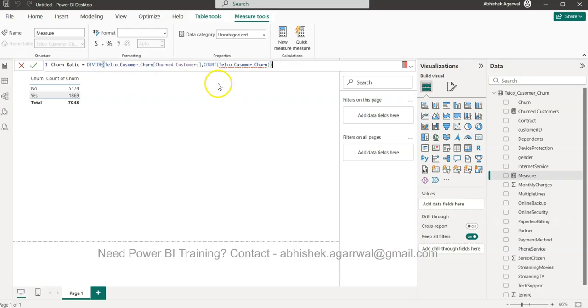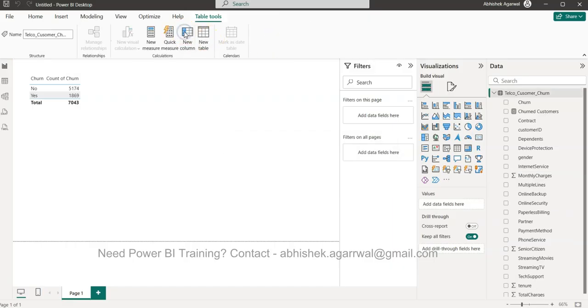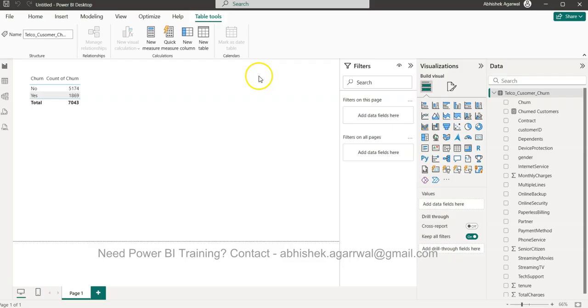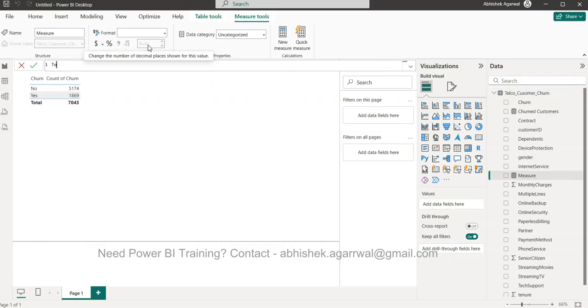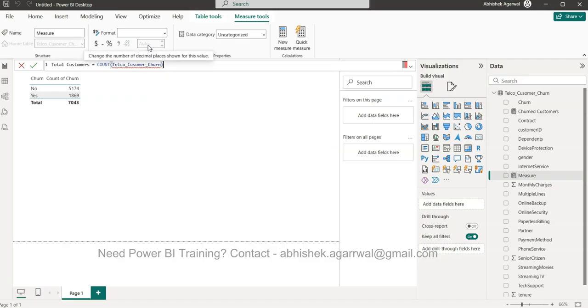So what we can do is create one formula, which is total customers. Oops, sorry, not the column. I don't know why Power BI keeps showing me all these different options, but click on new measure. We will say total customers, and that is nothing but the count of whatever column we want, that means churn.